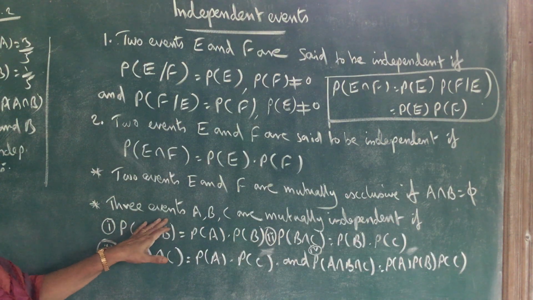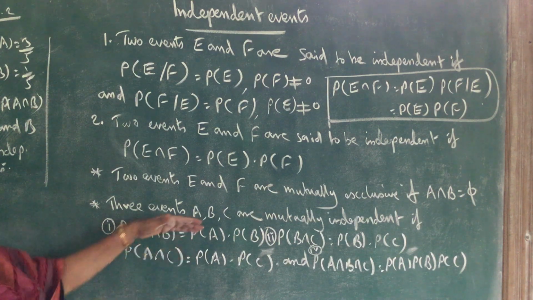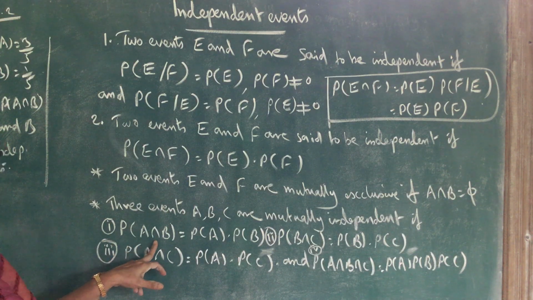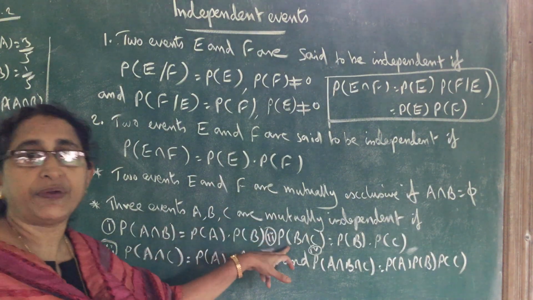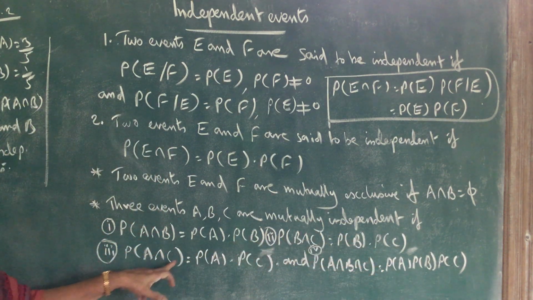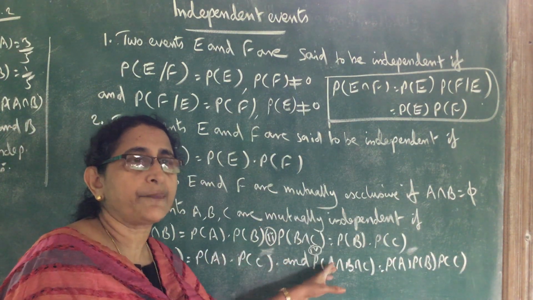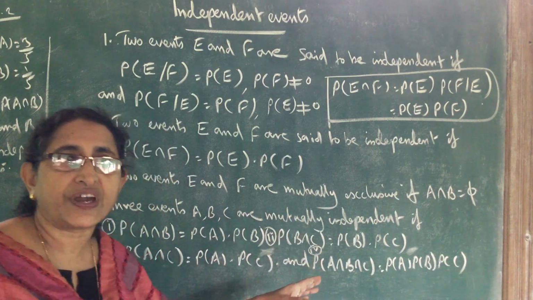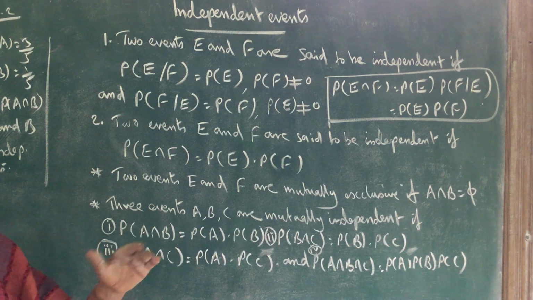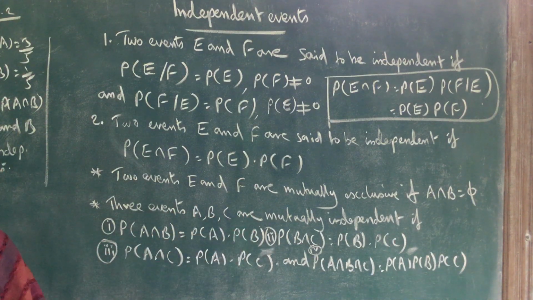Then three events. When do you say three events A, B, C are mutually independent? They should satisfy four conditions. One is probability of A intersection B equal to P of A into P of B. P of B intersection C equal to P of B into P of C. Then P of A intersection C equal to P of A into P of C. And the fourth condition, probability of A intersection B intersection C equal to probability of A into probability of B into probability of C. So if A, B, C satisfy these four conditions, then A, B, C are said to be mutually independent.